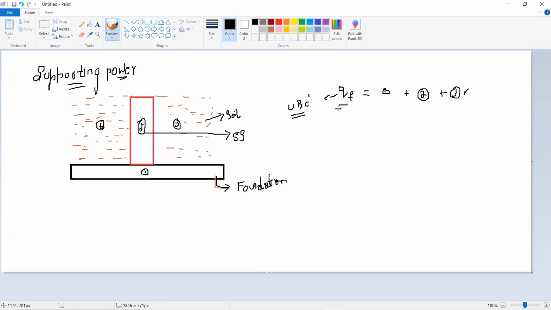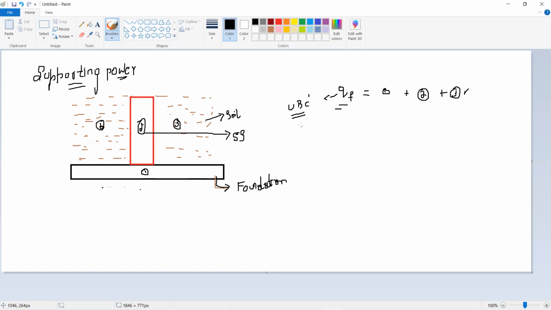That means the definition of ultimate bearing capacity is the minimum gross pressure intensity at the base of the foundation at which the soil fails in shear. That means if you add 1 plus 2 plus 3, a pressure is going to be created. At what pressure will the soil fail below the foundation? Ultimate bearing capacity is the minimum gross pressure at which the soil fails considering all three components.